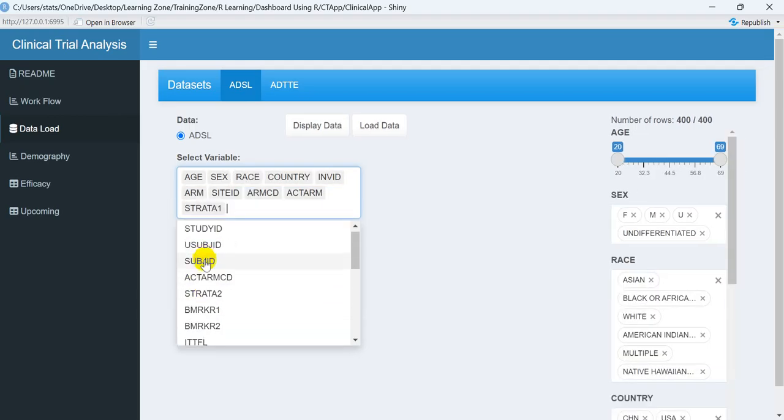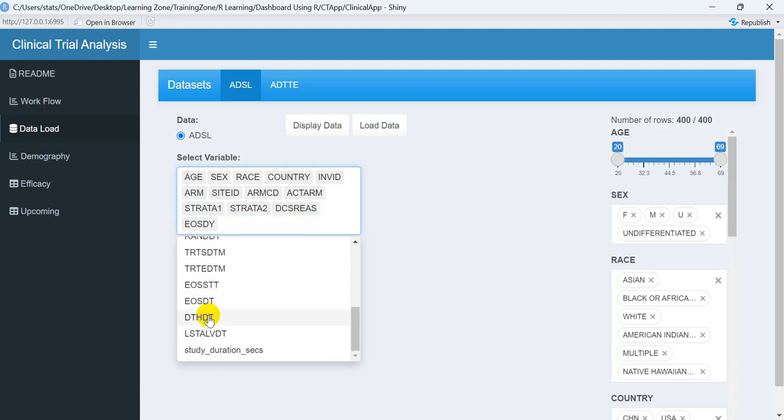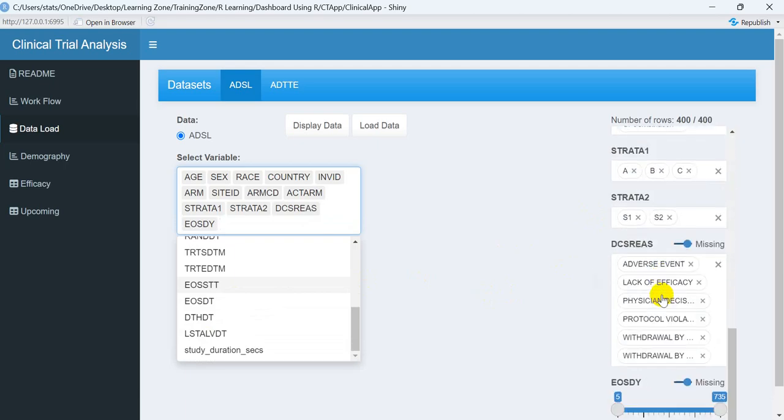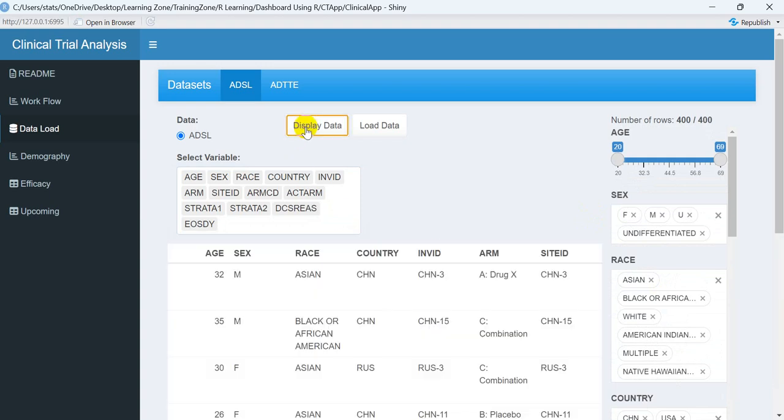You can select any of the data. It is not restricted to the data which I am selecting. It depends on which type of data you want to use. According to the selection, it will show you the filter conditions, and you can utilize any of the filter conditions over here. Now let's say I am only selecting this particular part over here, and I will display it.